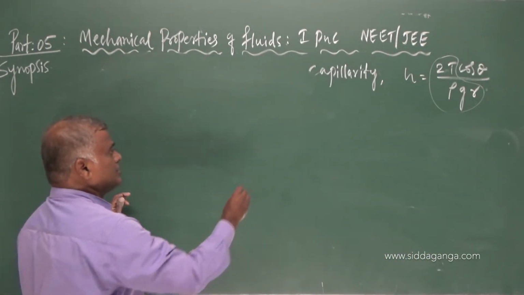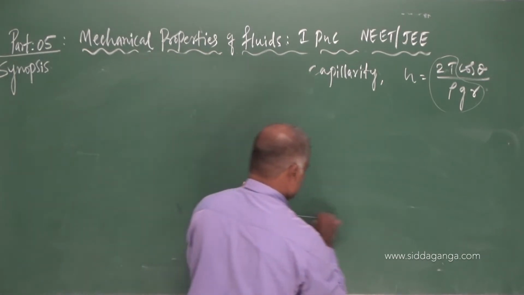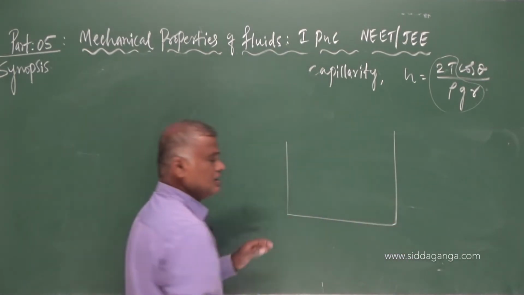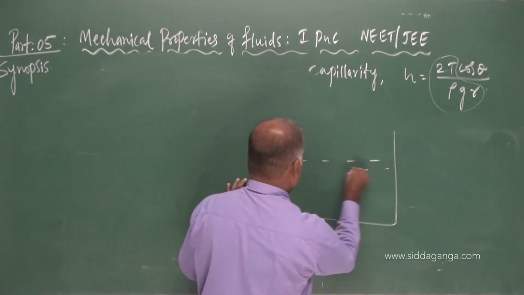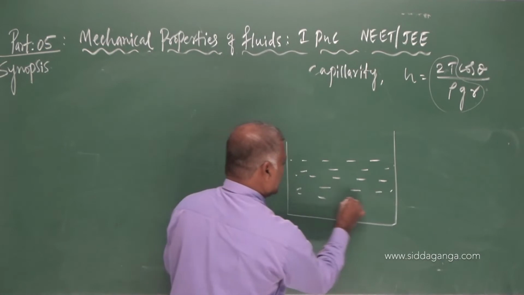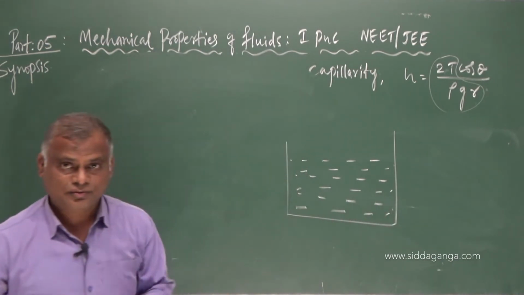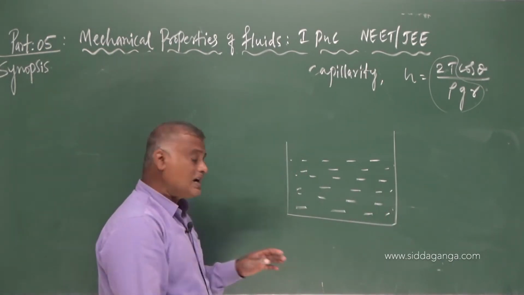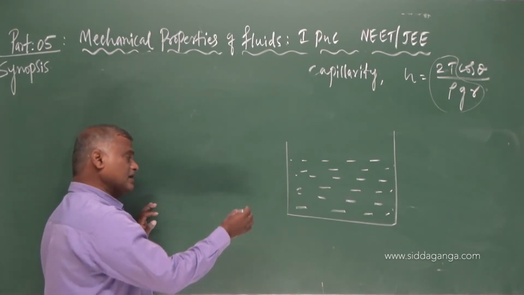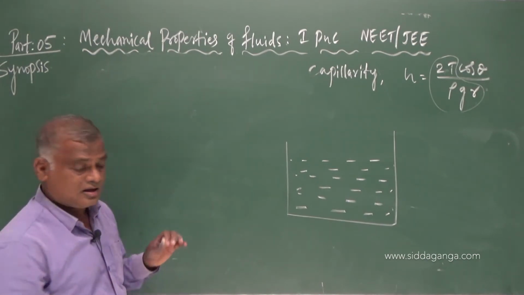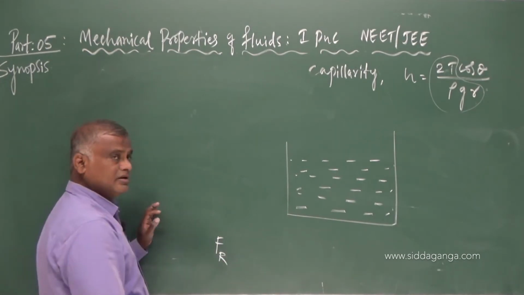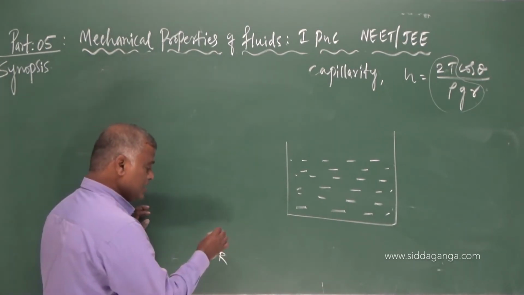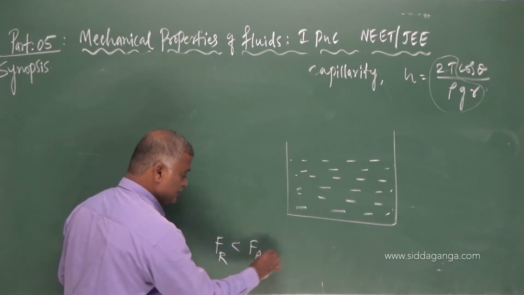Let us say you have taken some beaker filled with water, and as water is more adhesive, the resultant of Fa and Fc is found to be less than the adhesive force.